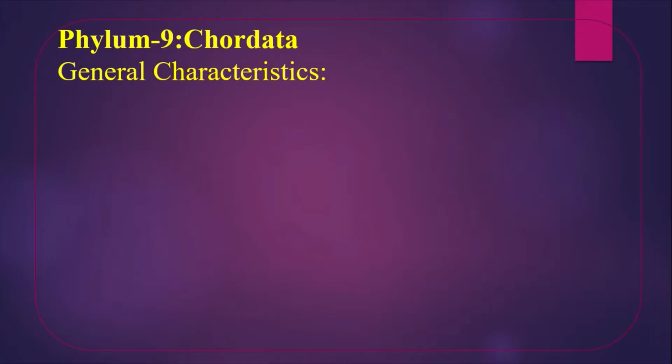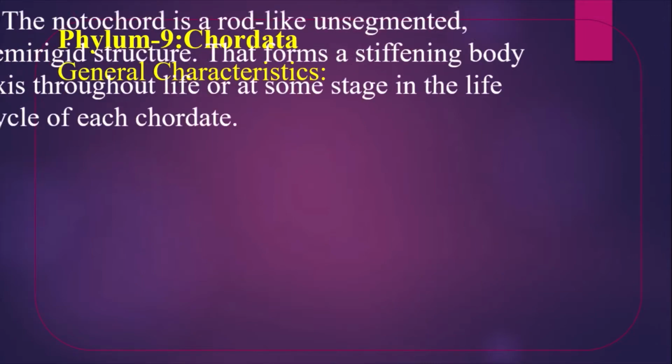Phylum 9, Chordata. Habit and habitat. Chordates live in all sorts of environments of the world. Many species are terrestrial in habit and some are aquatic also. Some aquatic chordates, many species live in fresh water or in ocean. The general characteristics of chordates are much more important for you.